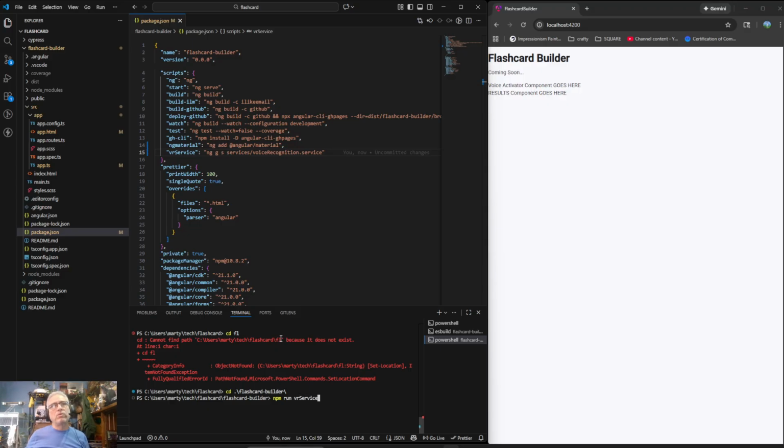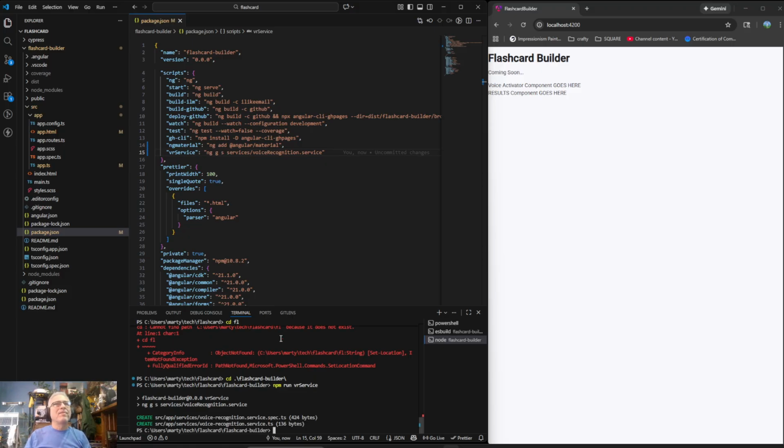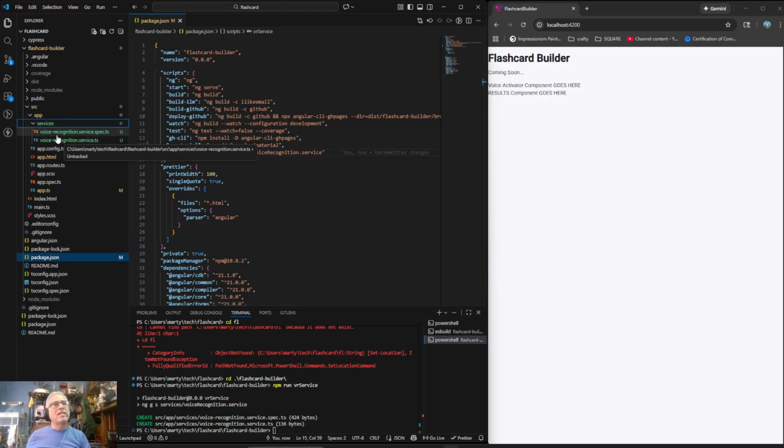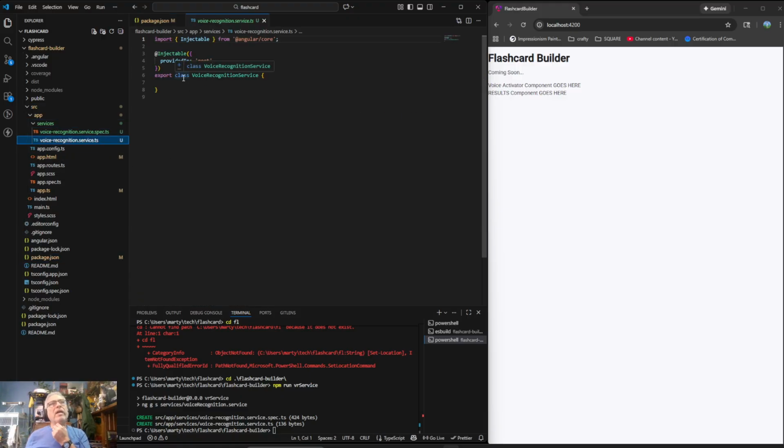So this is going to create our voice recognition service, and let's see what happens. It's probably not what I want exactly, but we'll see. Yeah, no, this is exactly what I want. Okay, so it did build it out the way I want, and it did make it for root.